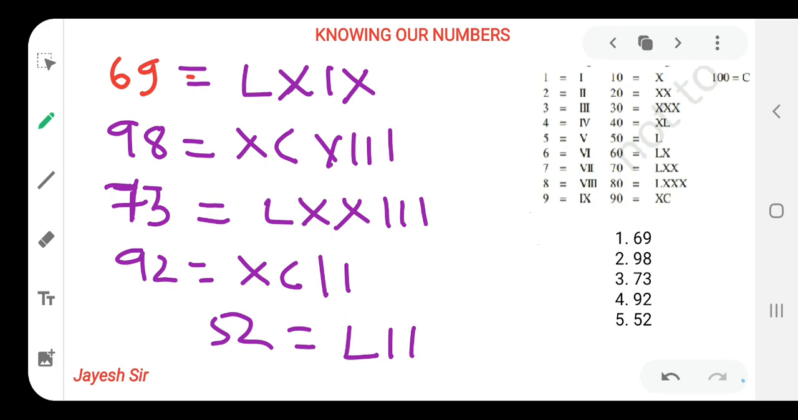This is very easy. By this we are ending our chapter, Knowing Our Numbers. I hope you all have understood each and every concept of this chapter. So keep on revising this chapter, friends. Don't forget to revise the chapter for command on this chapter. I hope you all have understood it properly and cleared all of your concepts over here.